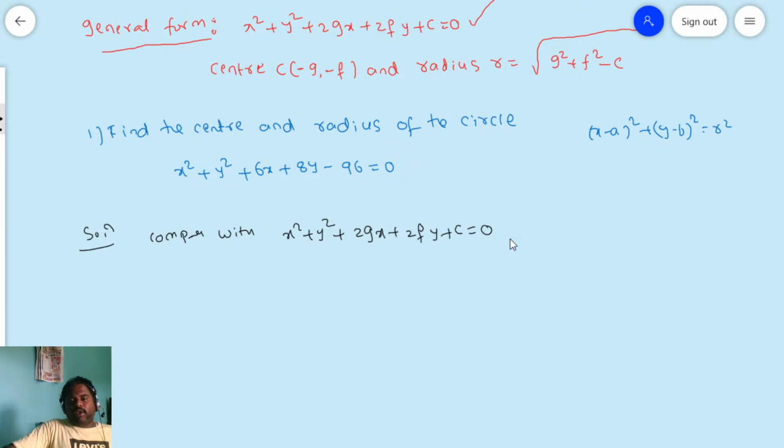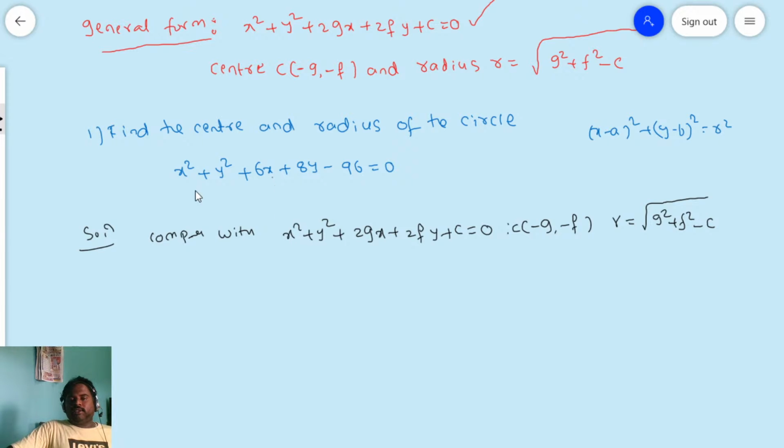What is the center we have for this equation? The center is minus g comma minus f, and the radius is small r is equal to square root of g square plus f square minus c. So friends, what is the center? Minus g comma minus f is the center. So what we have to do is compare the given circle equation with the general form.